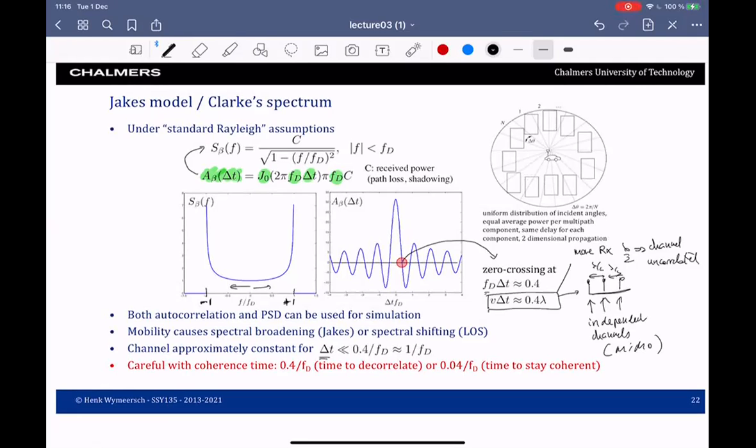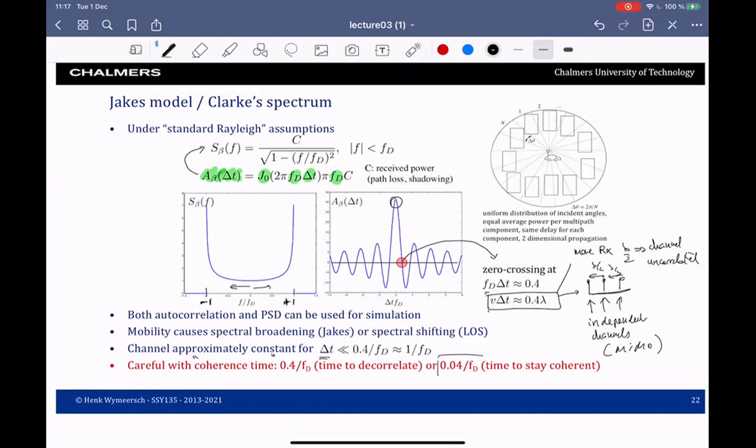We see that the channel will be approximately constant for delta t much smaller than the first zero crossing, so around this peak, for those delays, the channel is about constant. Now, I should let you know that the notion of coherence time is sometimes misused. In some papers, and I think also in this course, you will see that the coherence time corresponds to this first zero crossing. So that's the time for the channel to become decorrelated or independent. But this is not a very intuitive notion of coherence time. Coherence time should actually mean the time for the channel to stay constant.